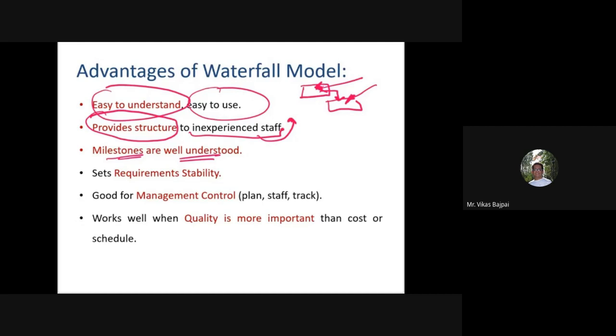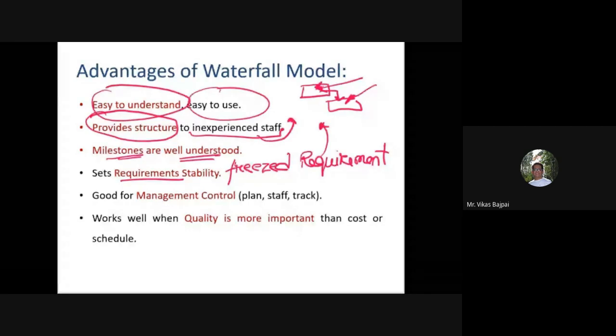Since I cannot move back to the previous stage, I need to have frozen requirements. My requirements should not be dynamic and keep on changing. For example, let's say initially I, as an end user, say that I need an application on PHP.